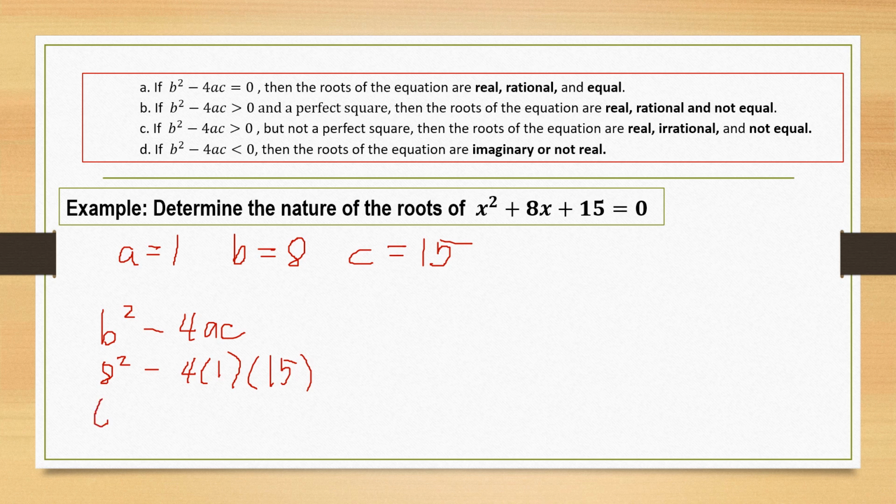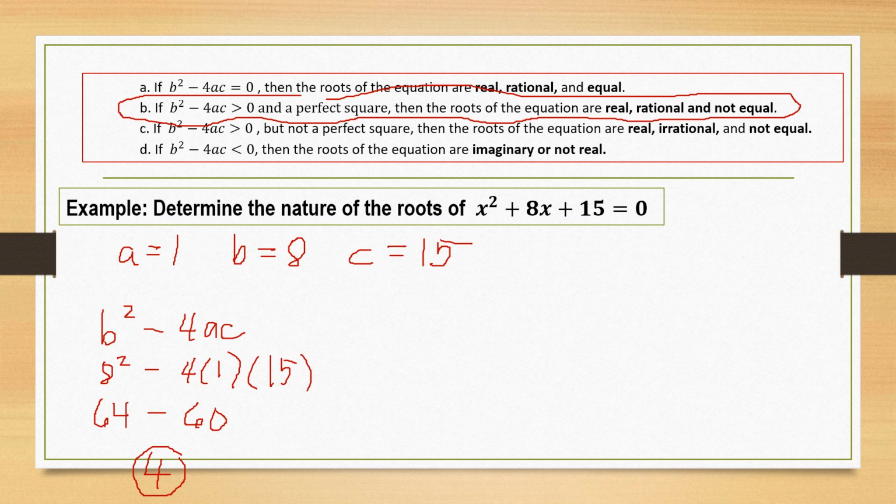8 squared is equal to 64. Negative 4 times 1 is negative 4, times 15 is negative 60. 64 minus 60 is equal to 4. This now is the value of the discriminant of the given quadratic equation. 4 is greater than 0 and at the same time it is a perfect square. If the discriminant is greater than 0 and a perfect square, we can say that the nature of the roots of the equation are real, rational, and not equal.